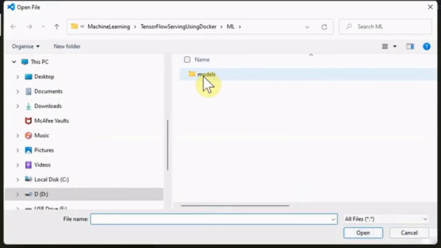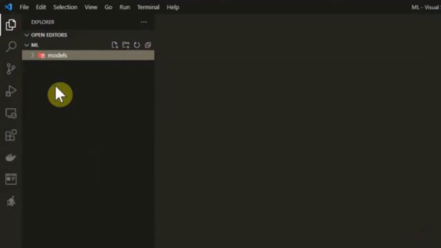So I have chosen already this ML folder, and I can see the models folder in my editor. If we look into this models folder, we can see that it contains the DNN model and the version 1 in which we put all the assets of our model there.